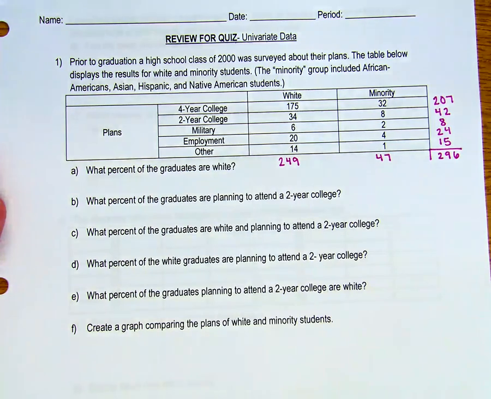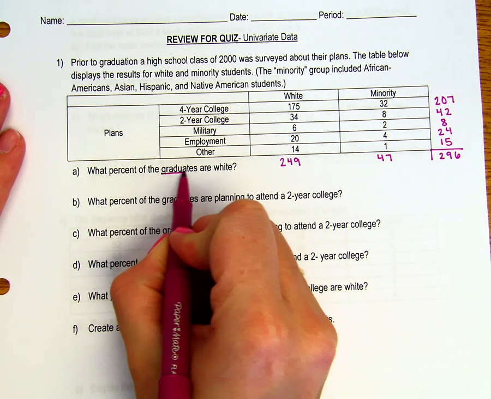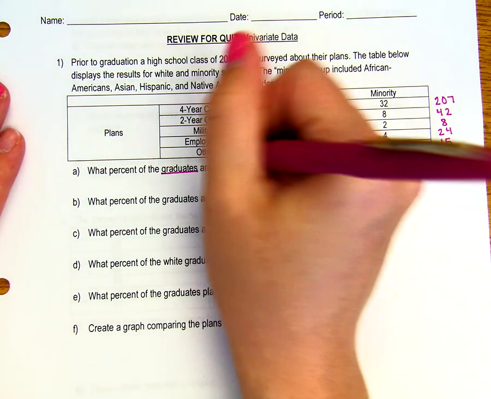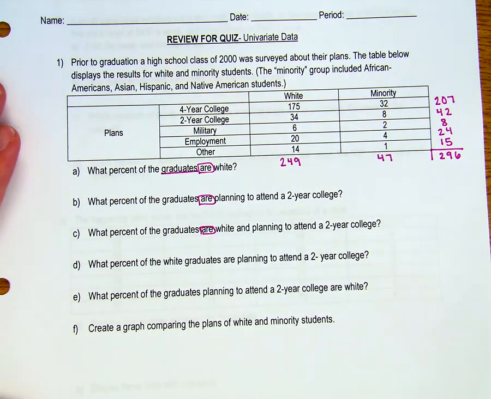Here the questions are formatted a little differently than they were in our notes, and it says, what percent of the graduates are white? Just like we did in our notes, the first thing that they mention is going to go at the bottom of the fraction. Only this time in each of the questions you're going to see this word are, and that can help decide where your fraction is going to be. Whenever you see the word are, that means that it's a fraction, so that whatever comes before the word goes underneath, and whatever comes after the word goes on top.